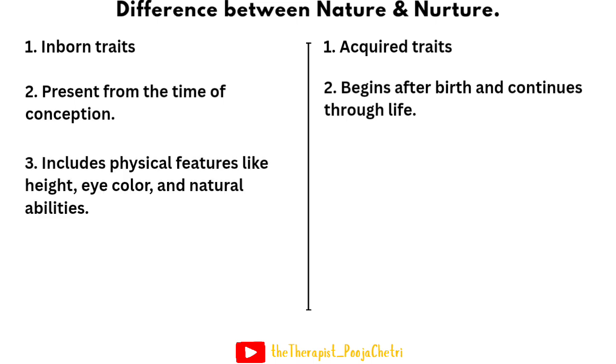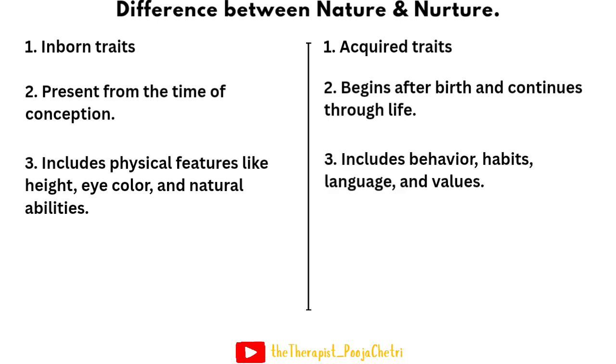The next difference is number 3. Nature includes physical features like height, eye color, and natural abilities. That means things like how tall we are, our skin, our eye color, our natural talents like musical or athletic abilities. These all are examples. Whereas nurture includes behavior, habits, languages, and values.